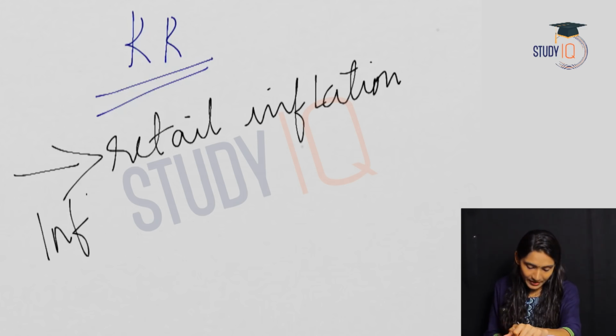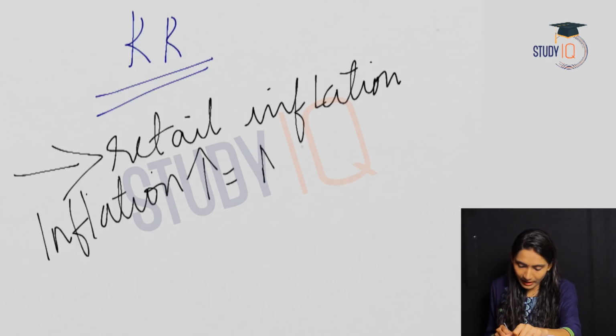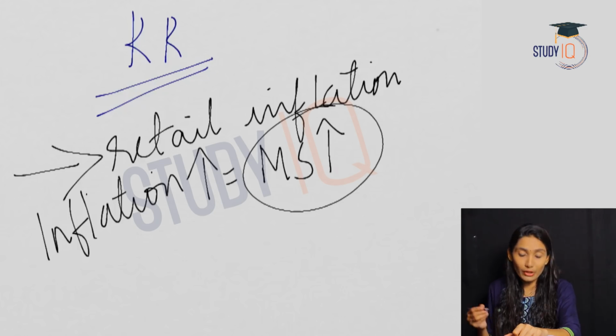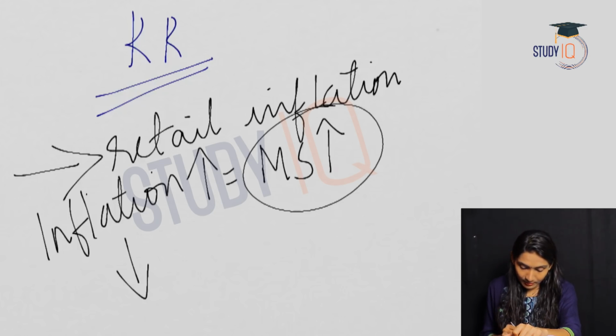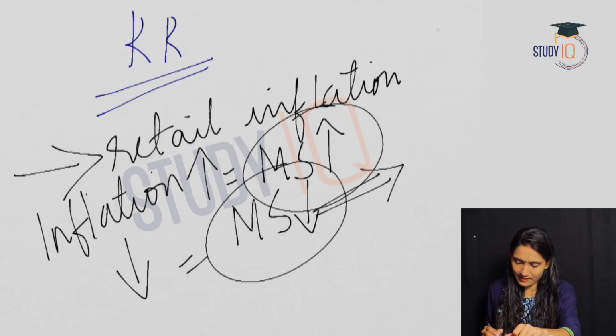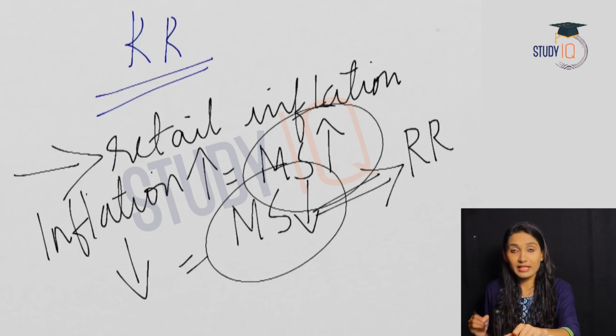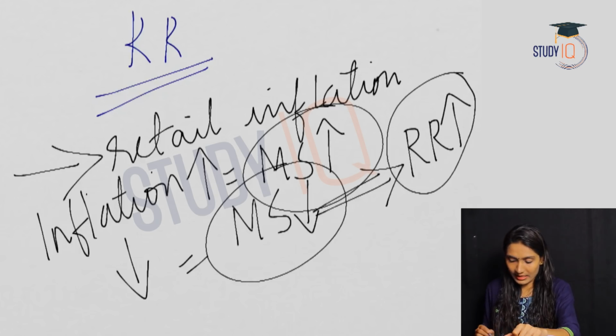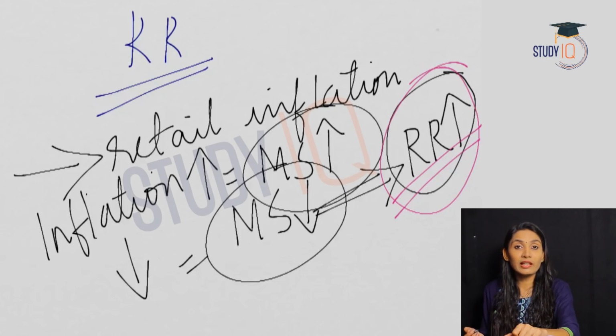So what happens when inflation is high in the economy? It means money supply is also high. So in order to bring down the inflation, money supply should reduce. In order to reduce this money supply, the Monetary Policy Committee has increased the repo rate, and we have said in the discussion on repo rate, an increase in repo rate will decrease the money supply in the economy.